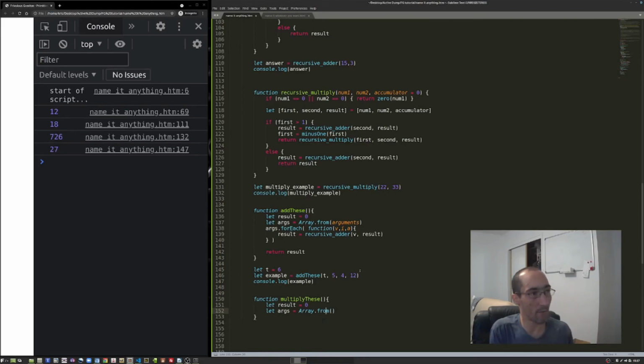From, which is a function that's built into the array. That's what this dot notation is. This from is a function just like we write functions, but it's built into the array object, which is built into the JavaScript programming language. So you've got numbers, floats technically, floating point numbers, strings of text, arrays, which are like lists, those are in square brackets, and then objects, which are key value pairs.